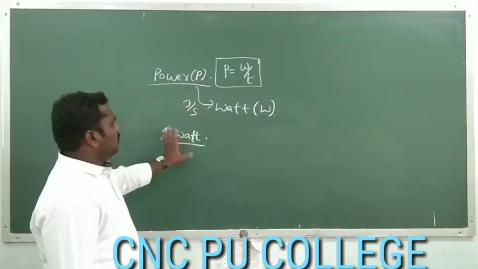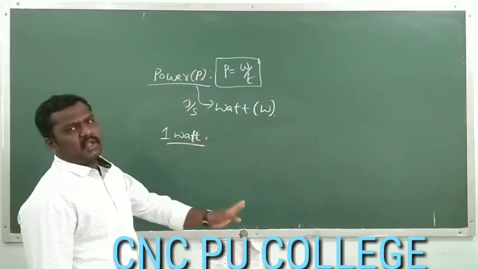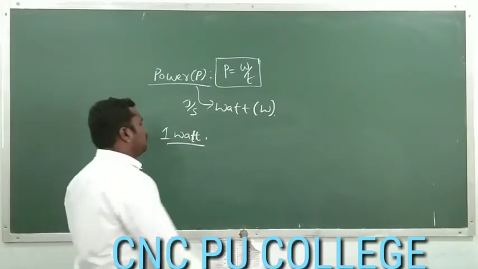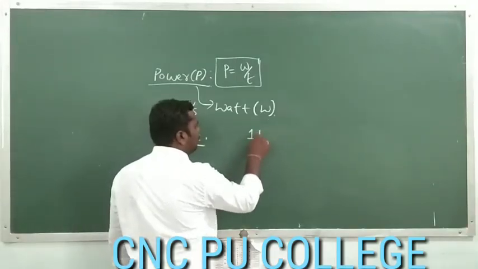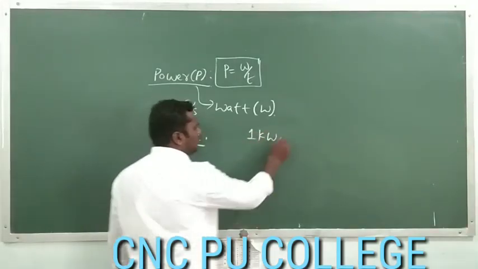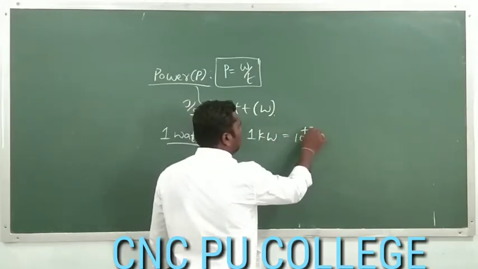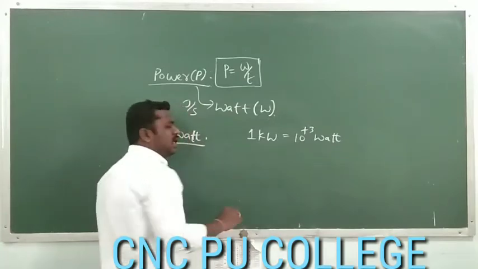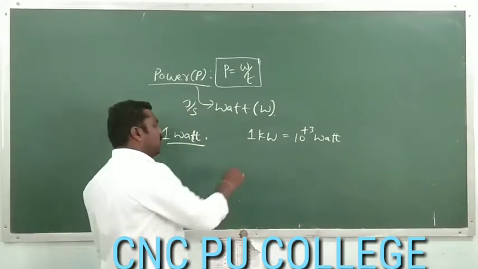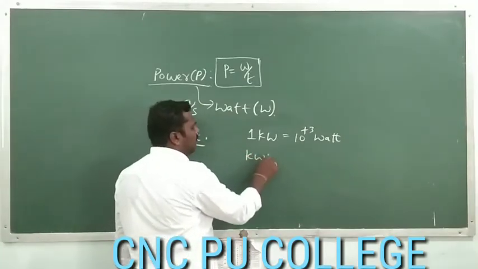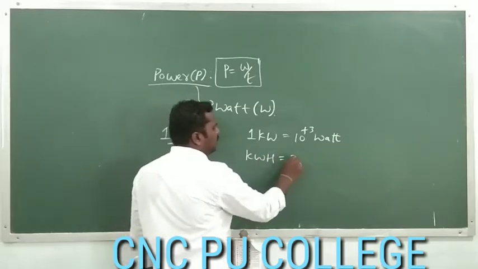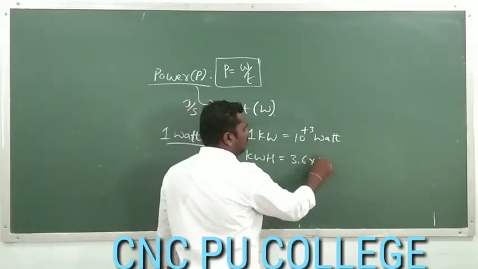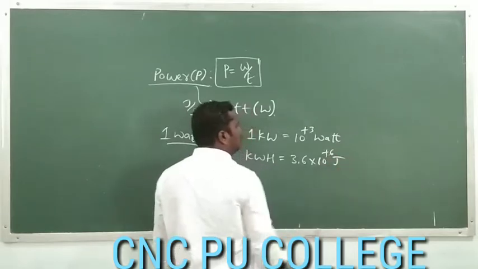Now we have to think of the other practical units of power. We make use of 1 kilowatt, that is 10 power plus 3 watt. We measure electrical energy in terms of kilowatt hour. A kilowatt hour is 3.6 into 10 to the power of plus 6 joules.